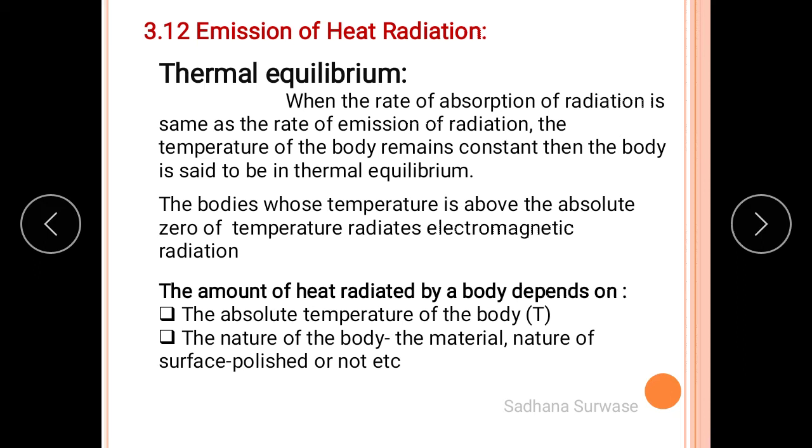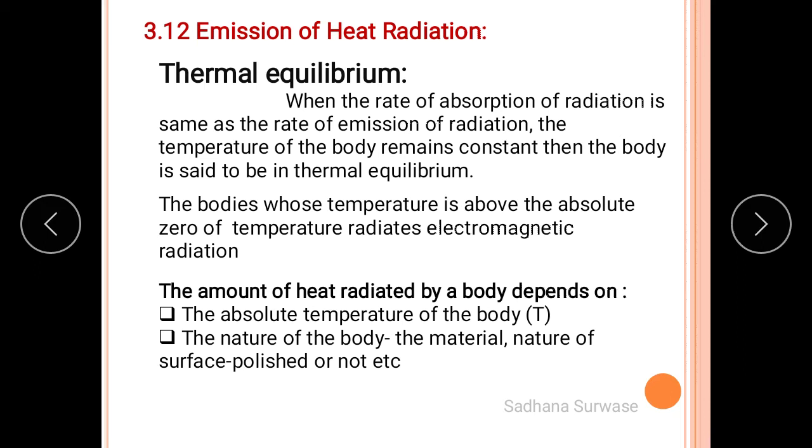We know that hot bodies radiate higher radiations as compared to cold bodies. Also, you have heard that light colored bodies reflect most of the visible radiations, whereas dark colored bodies absorb most of the incident visible radiations. You must have heard that in summer season we have to wear light colored clothes. Why? Because they reflect most of the visible radiations. And similarly, in winter season we have to wear dark colored clothes. Why? Because they absorb most of the incident visible radiations.